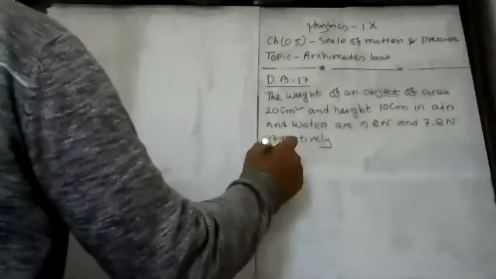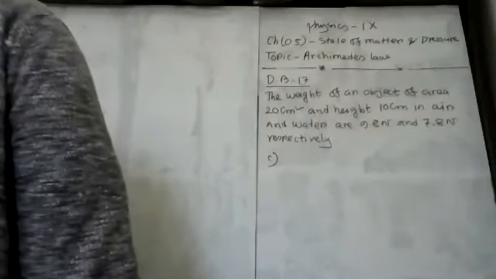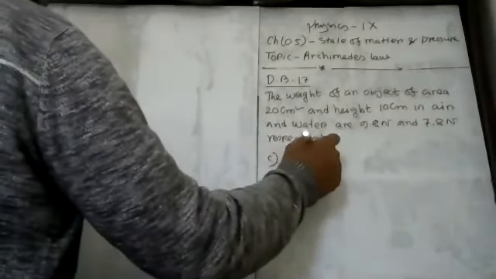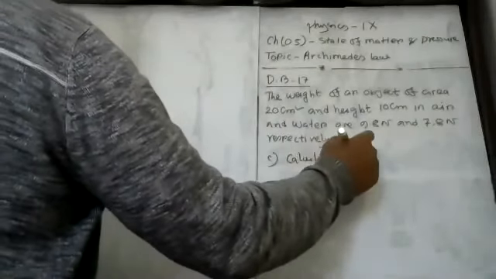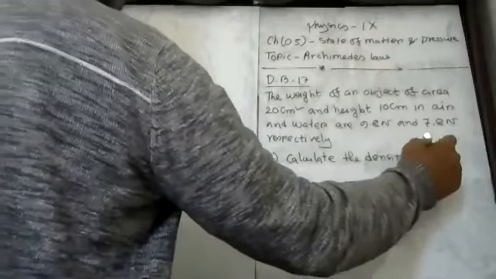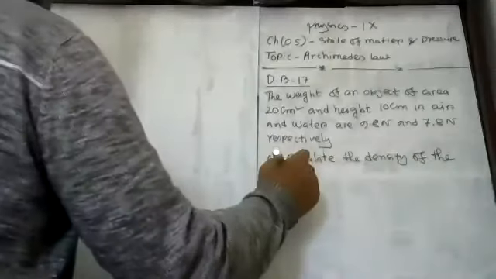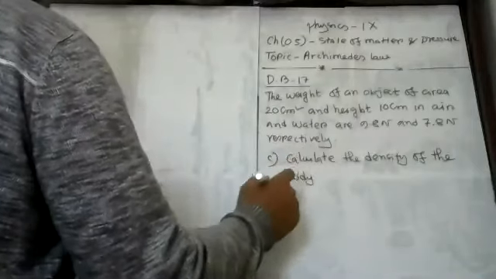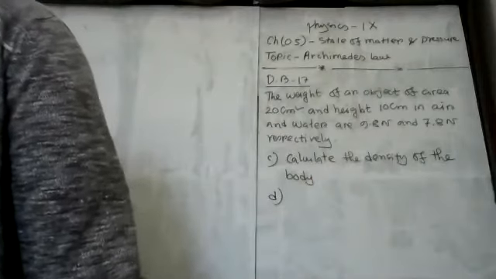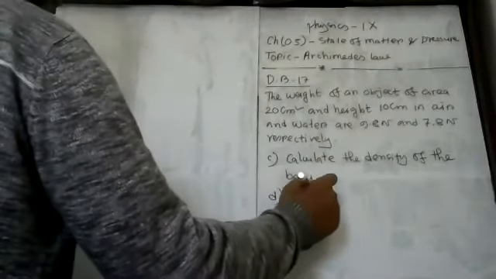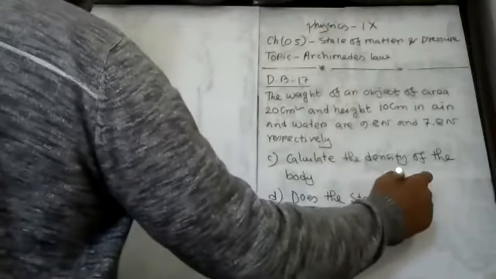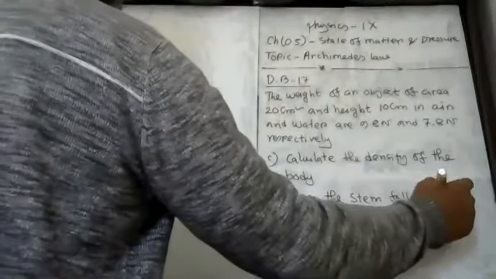Question number C: calculate the density of the body. And now, my student, question number D: does the stem follow Archimedes law?